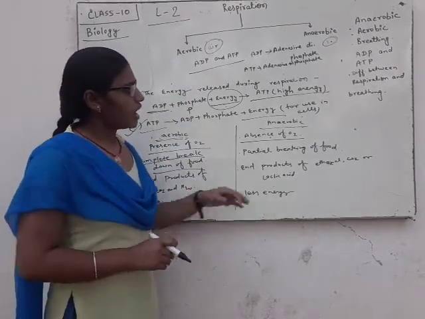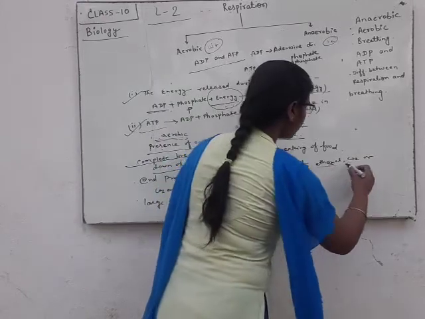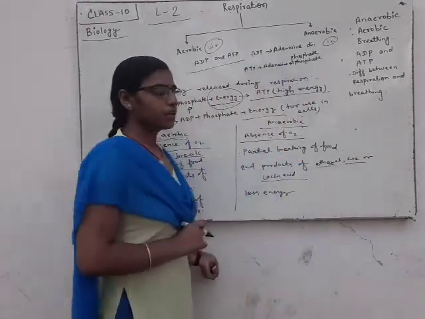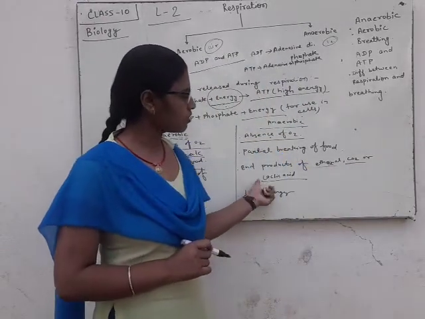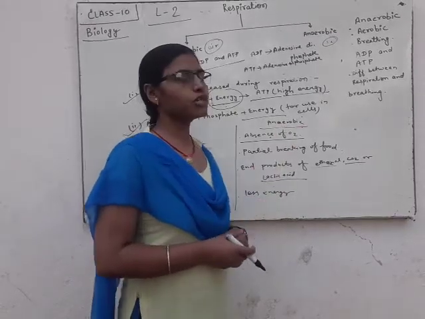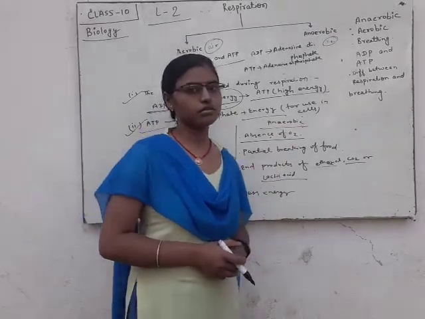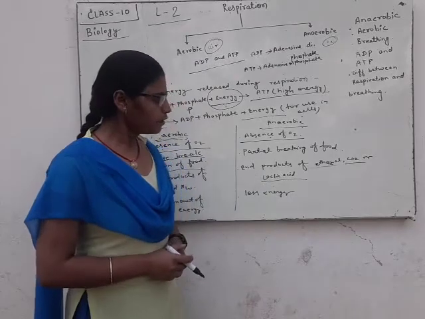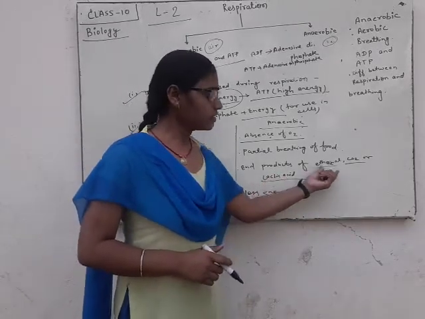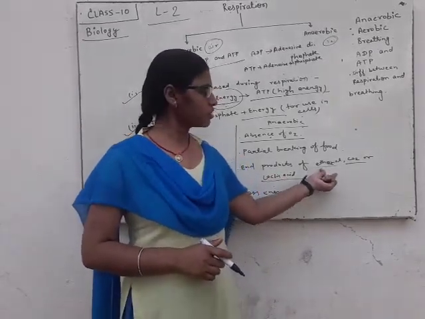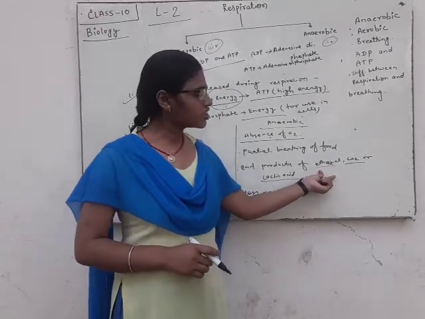We can also say that ethanol, CO2 and lactic acid are produced only in the process of anaerobic respiration. Ethanol is produced in the process of fermentation.